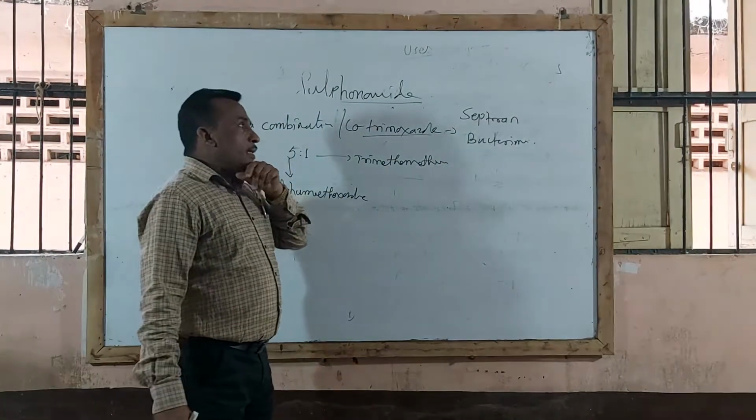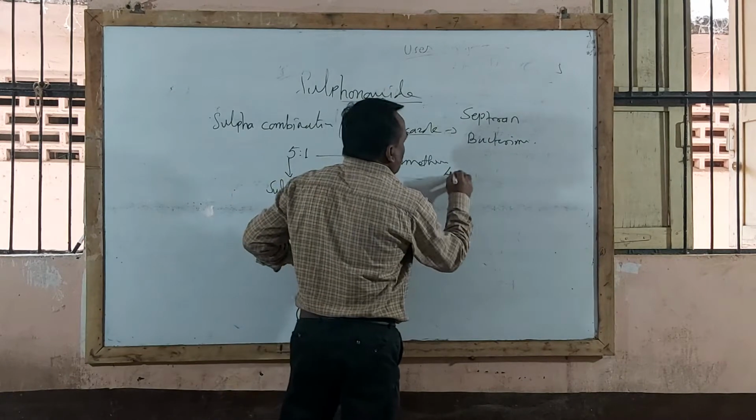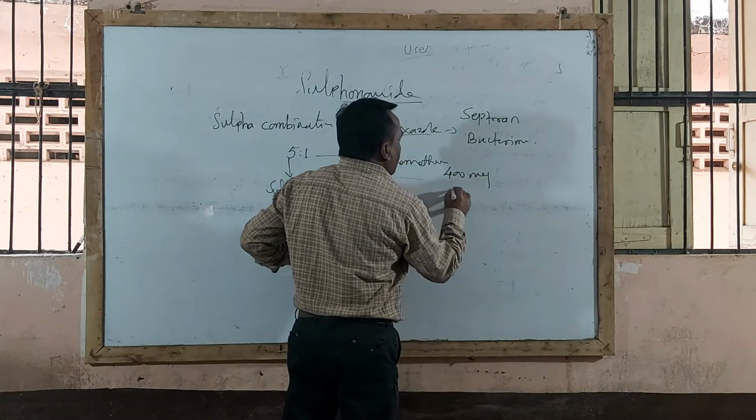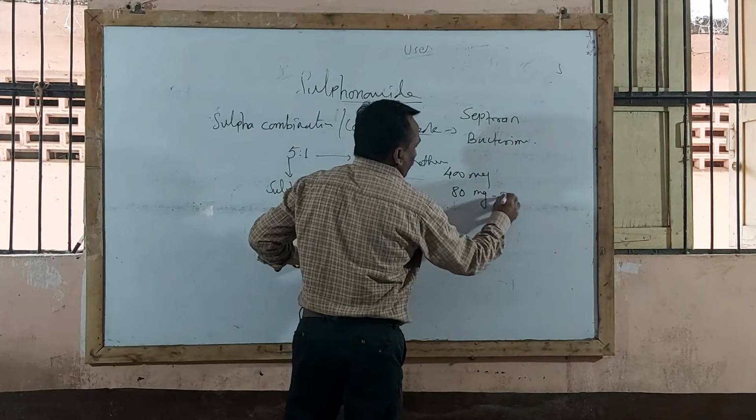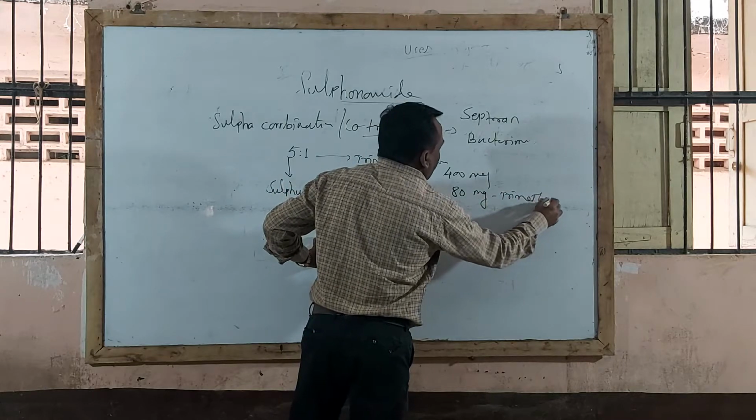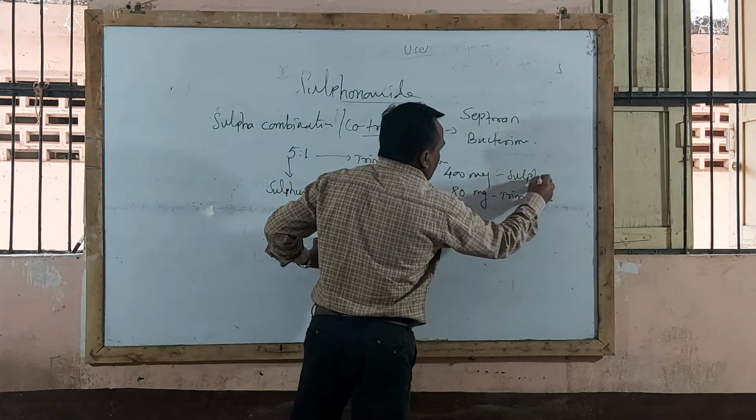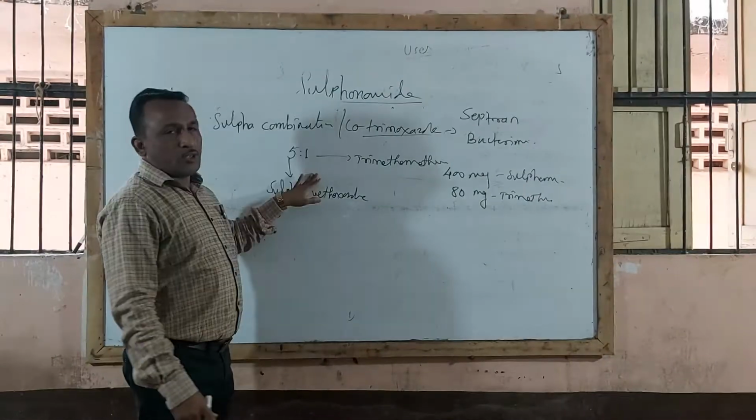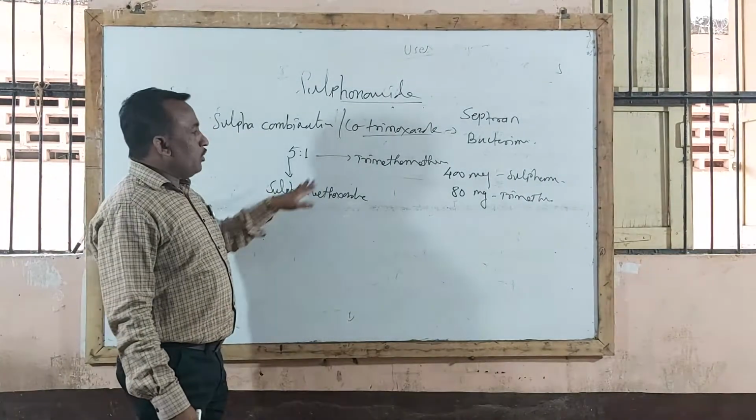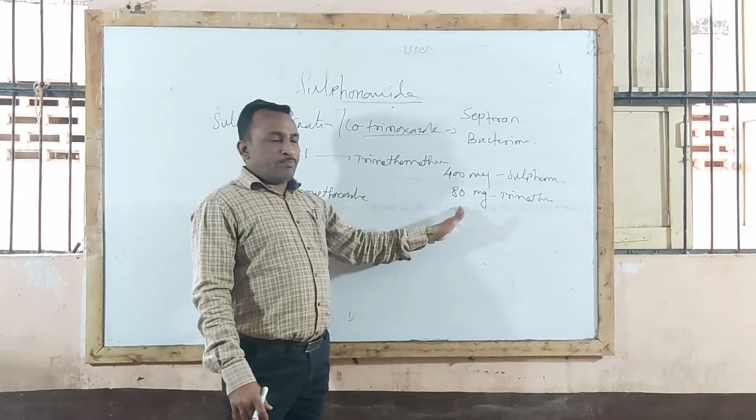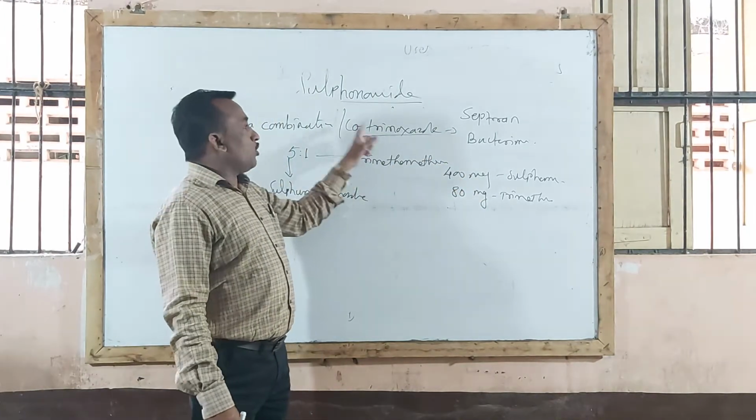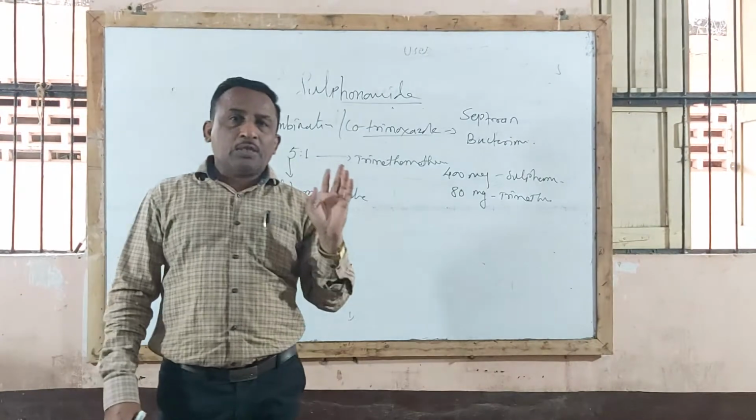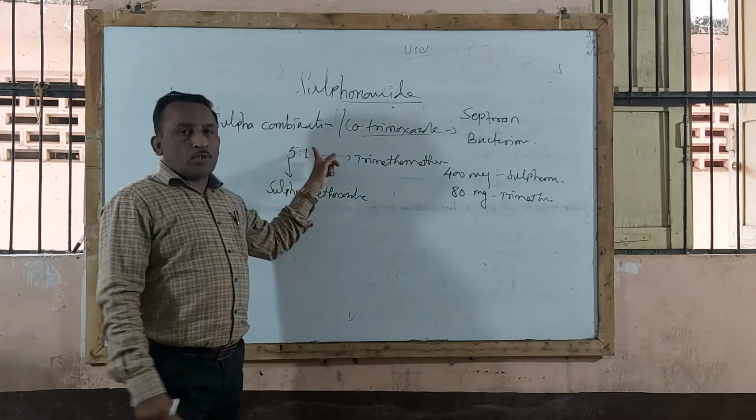So it contains 400 mg of sulfamethoxazole and 80 mg of trimethoprim. That is a 5:1 ratio, 5 parts sulfamethoxazole and 1 part trimethoprim. This combination is called cotrimoxazole combination or also called sulfa combination.